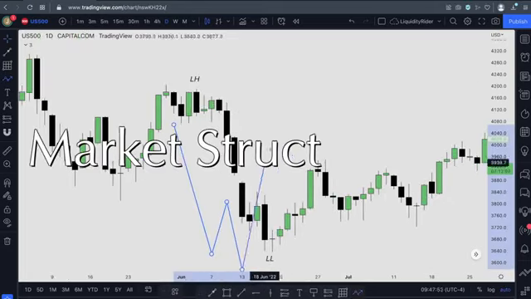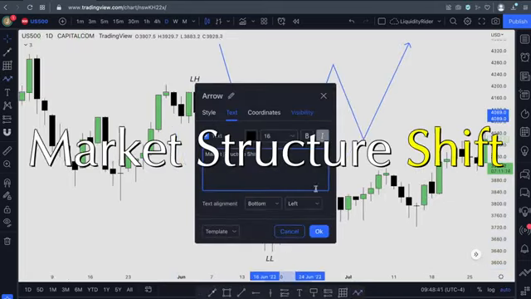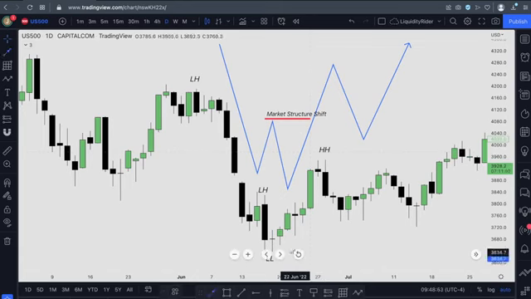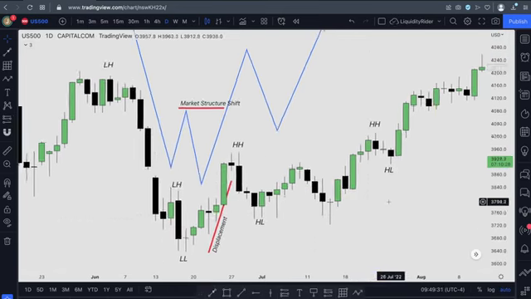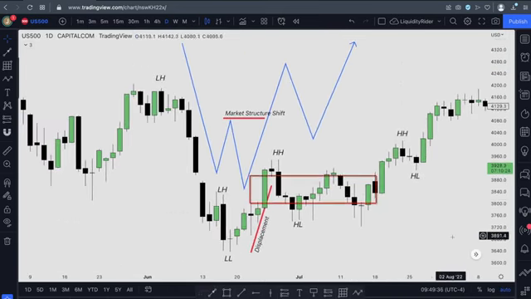Market structure shift or break in market structure. A market structure shift happens when there's a shift in the opposite direction with displacement. The market structure break in a bullish market is where the price moves from a lower low to a new higher high, and in a bearish market, from a higher high to a new lower low. Fair value gap often comes right after a market structure shift, where we can hunt for an entry setup.